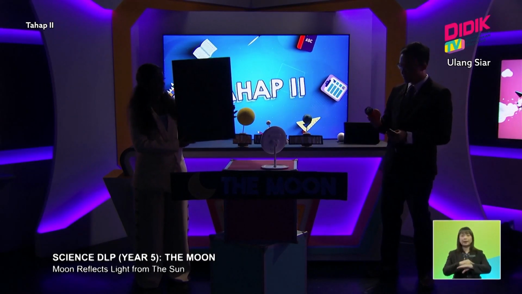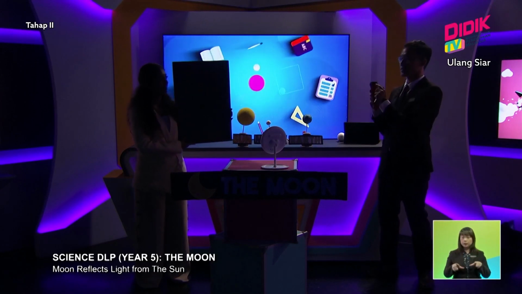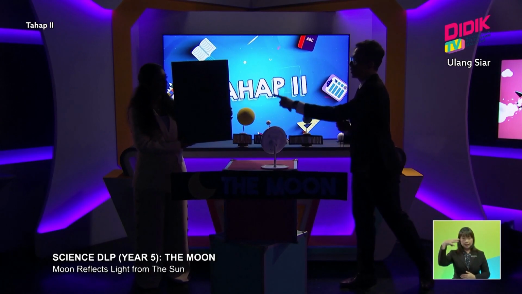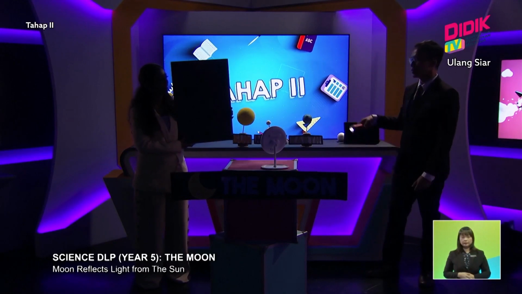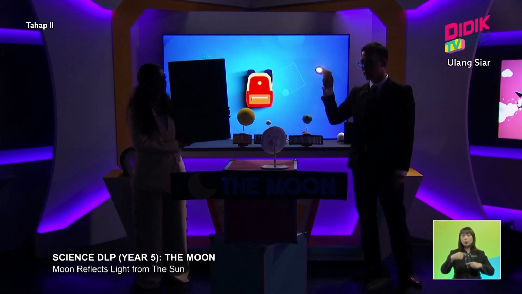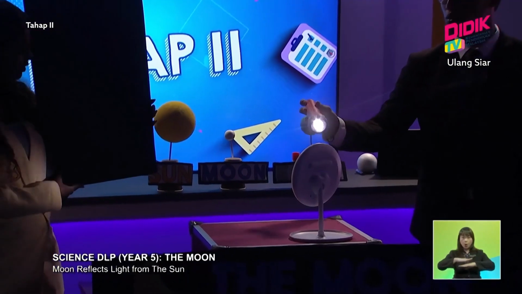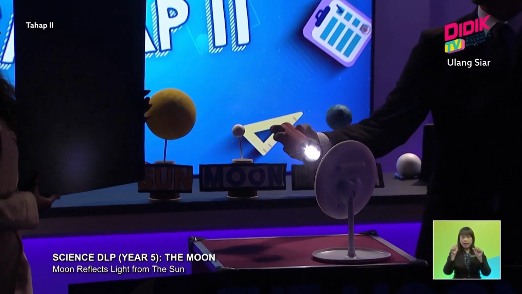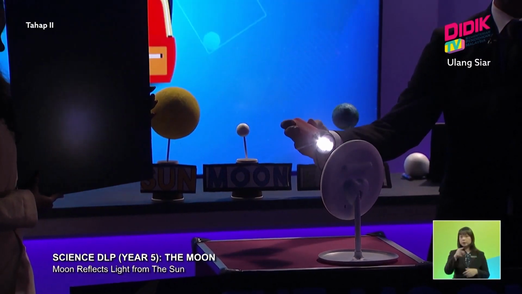Now I'm going to put the light on. This is the sun, as I mentioned just now. This is the moon, and you're holding the earth. You're like the observer from earth. When I shine the torchlight onto the moon, you should be able to see the reflection of the torchlight. Can you see it? Yes, I see it.